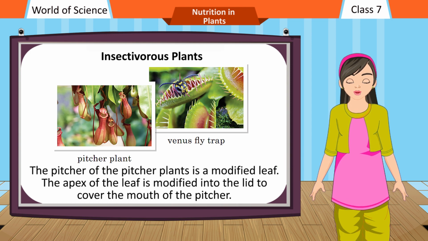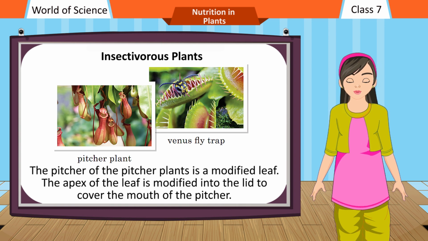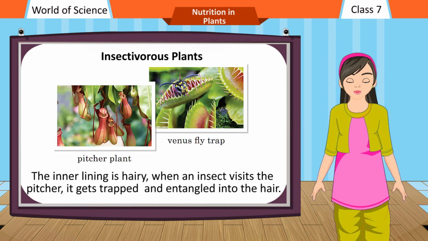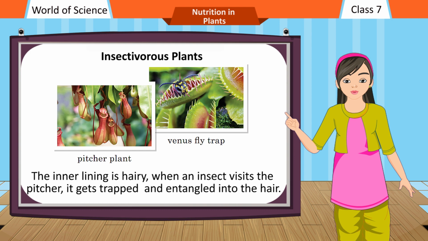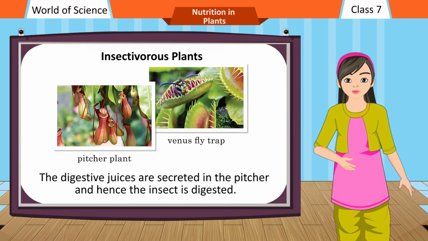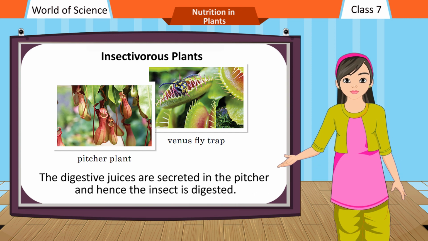The pitcher of the pitcher plant is a modified leaf. The apex of the leaf is modified into the lid to cover the mouth of the pitcher. The inner lining is hairy. When an insect visits the pitcher, it gets trapped and entangled in the hair. The digestive juices are secreted in the pitcher and hence the insect is digested.